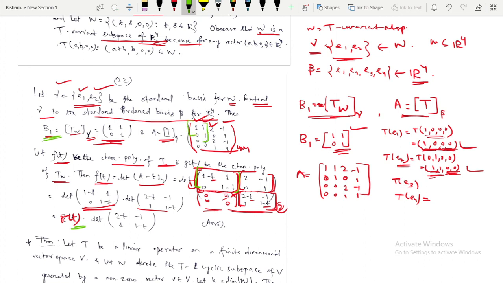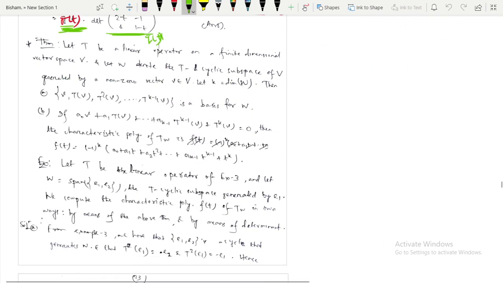These are from the B1 matrix, and B1 is the T_W of gamma. So this is the corresponding characteristic polynomial, and whatever this other one is, it is any polynomial of t. That means we can write f of t equal to g of t into some polynomial. So we can say that g of t divides f of t, because f of t can be written as g of t into something. So this was an example.